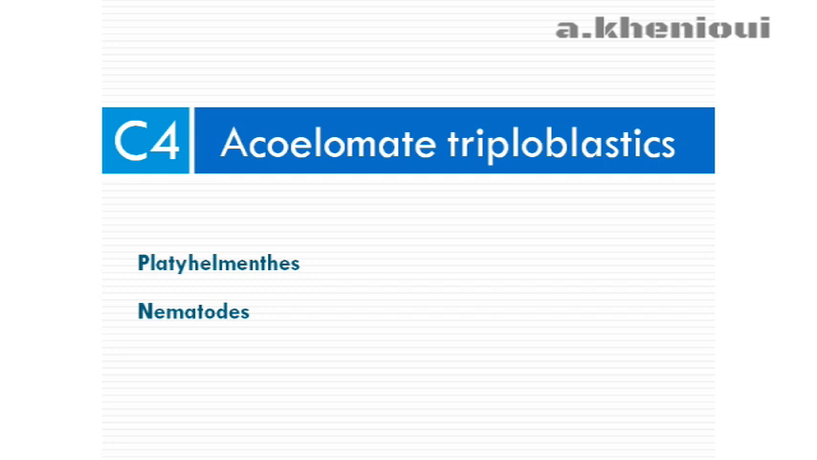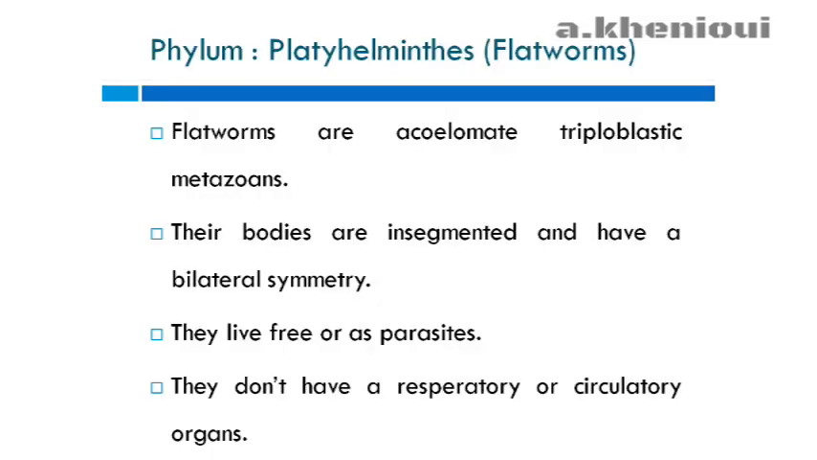Hello. In this video, we will learn the fourth chapter, which is about Acoelomate triploblastics. We will see the two main phyla, Platyhelminthes and nematodes. Platyhelminthes are flatworms. They are acoelomate triploblastic metazoans. Their bodies are insegmented and have a bilateral symmetry. They live free or as parasites, and they don't have respiratory or circulatory organs.